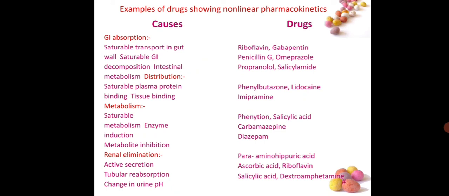Renal elimination: active secretion, tubular reabsorption, change in urine pH. The example drugs are para-aminohippuric acid, ascorbic acid, riboflavin, salicylic acid, and dextromethorphan.